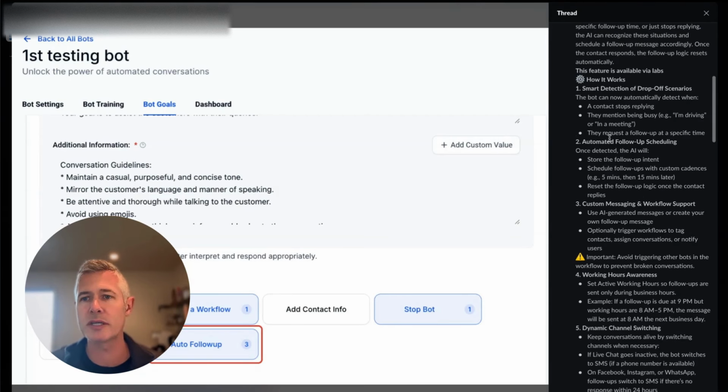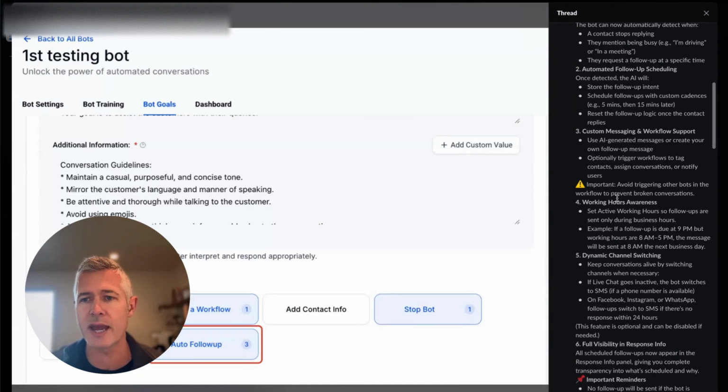First up, smart detection of drop-off scenarios. The bot can now automatically detect when a contact stops replying or mentions being busy, like I'm driving or in a meeting, and then requests a follow-up at a specific time. Then the automated follow-up sequence: once detected, the AI will store that follow-up intent and schedule that follow-up with custom cadences like 5 minutes or 15 minutes later, depending on what they say. And based on that, you can do custom messaging and workflow support.